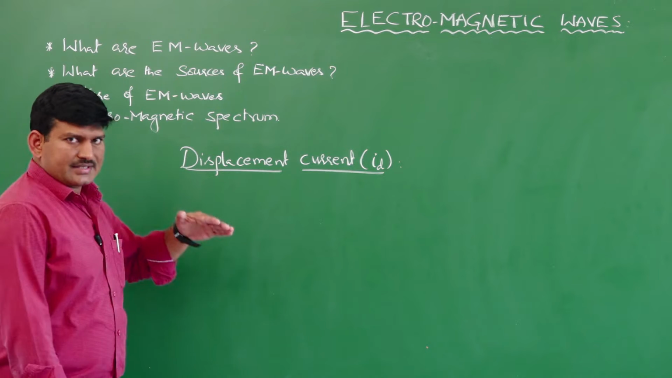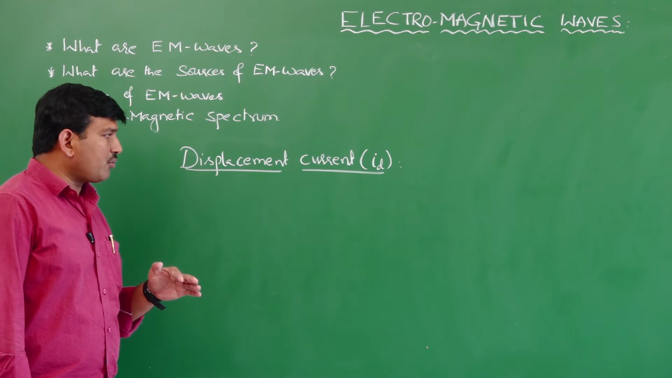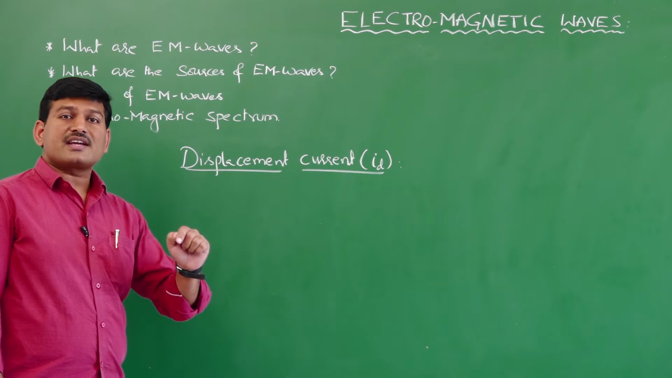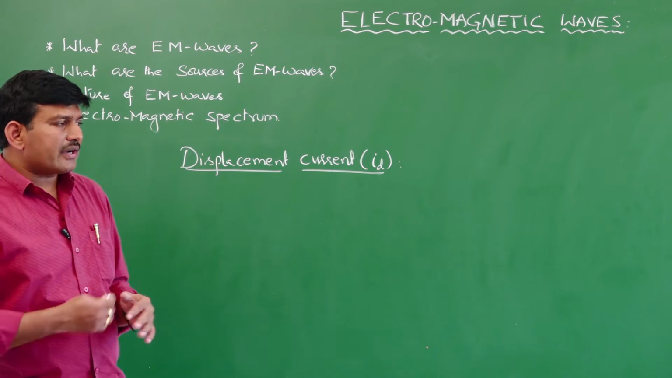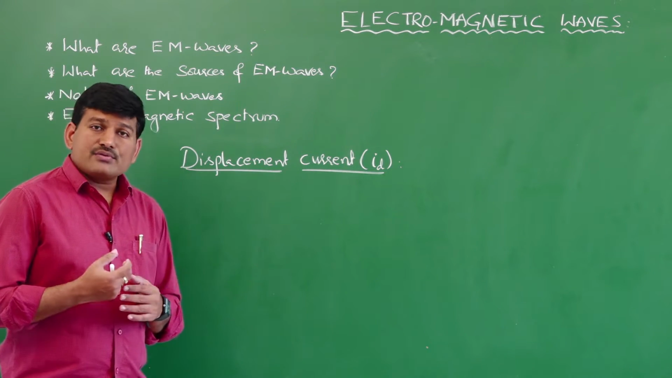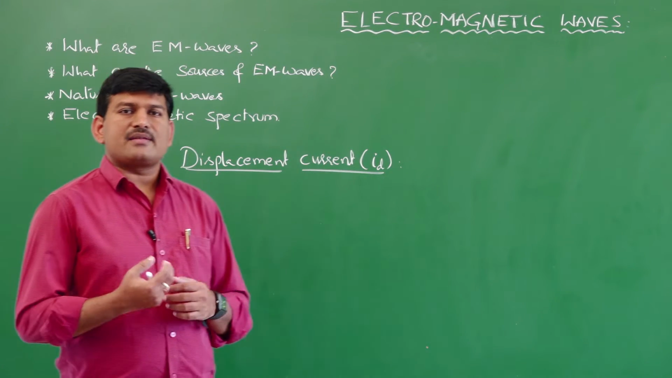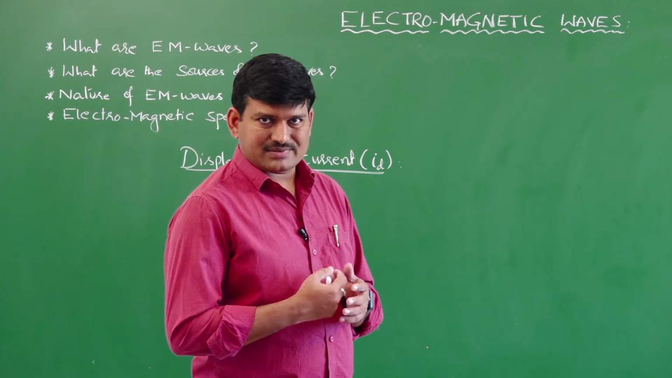So, in order to understand the displacement current, first we have to understand where there is an inconsistency while we are applying the Ampere's law. We already studied that we use the Ampere's law in order to calculate the magnetic field at a given place, yes or no.